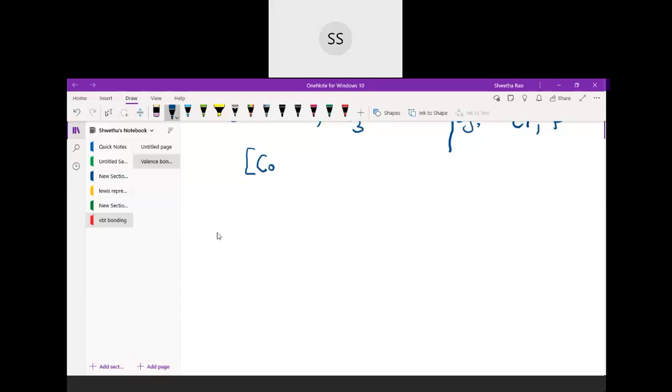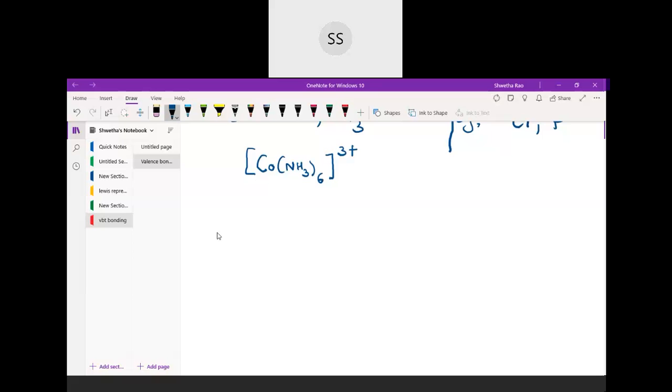I'm taking the first complex, that is [Co(NH3)6]3+. The question will be asked like: on the basis of valence bond theory, explain the hybridization, the geometry, the magnetic property, and the type of complex. So here, remember all the points which I have told you.